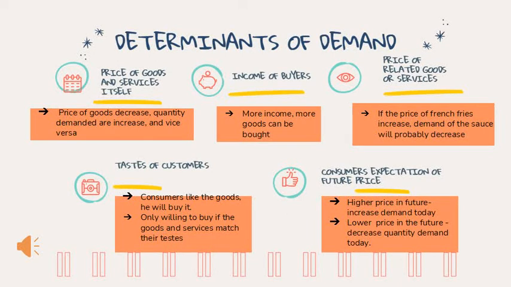The third factor is the taste of customers. Even though you have plenty of money, which means you are able to buy, if you don't have the willingness to have it, the quantity demanded still remains unchanged as you don't want the goods. Other than that, the price of related goods or services is also one of the factors. As an illustration, if the price of French fries triples, the demand for the sauce will probably decrease. This is because why would you buy a good if its related item has a higher price?